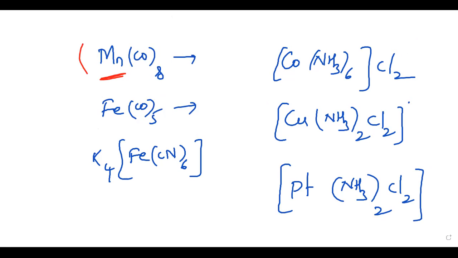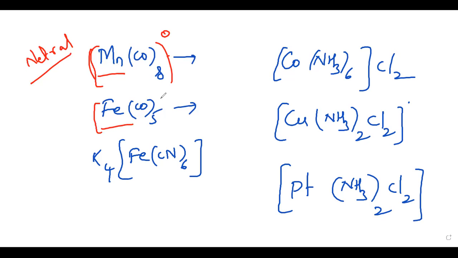Let us see the first one, manganese. What is the charge of this manganese? There is no charge, so this is a coordination complex. Definitely it is a neutral complex, because the total charge of the complex is 0. Next, here also you can see there is no charge, so this is also a neutral complex. In the case of this one, is it ionic or neutral? See here, potassium is there, that means +4.